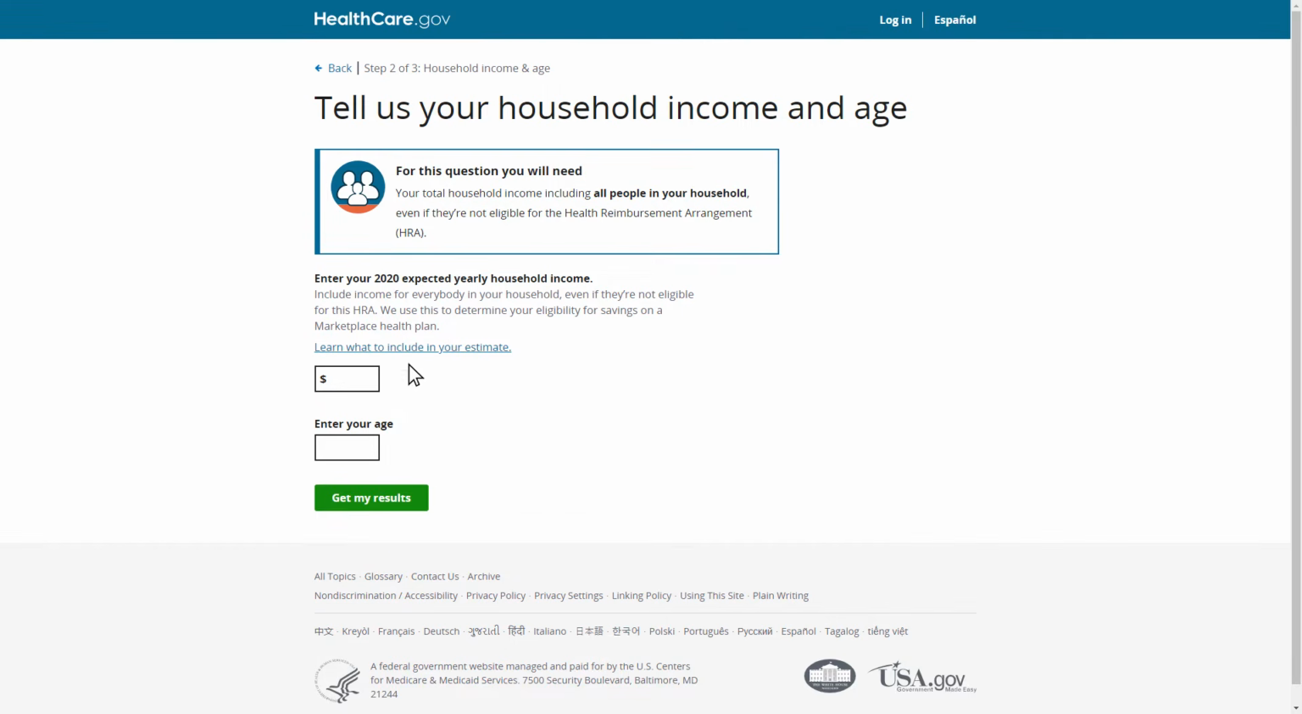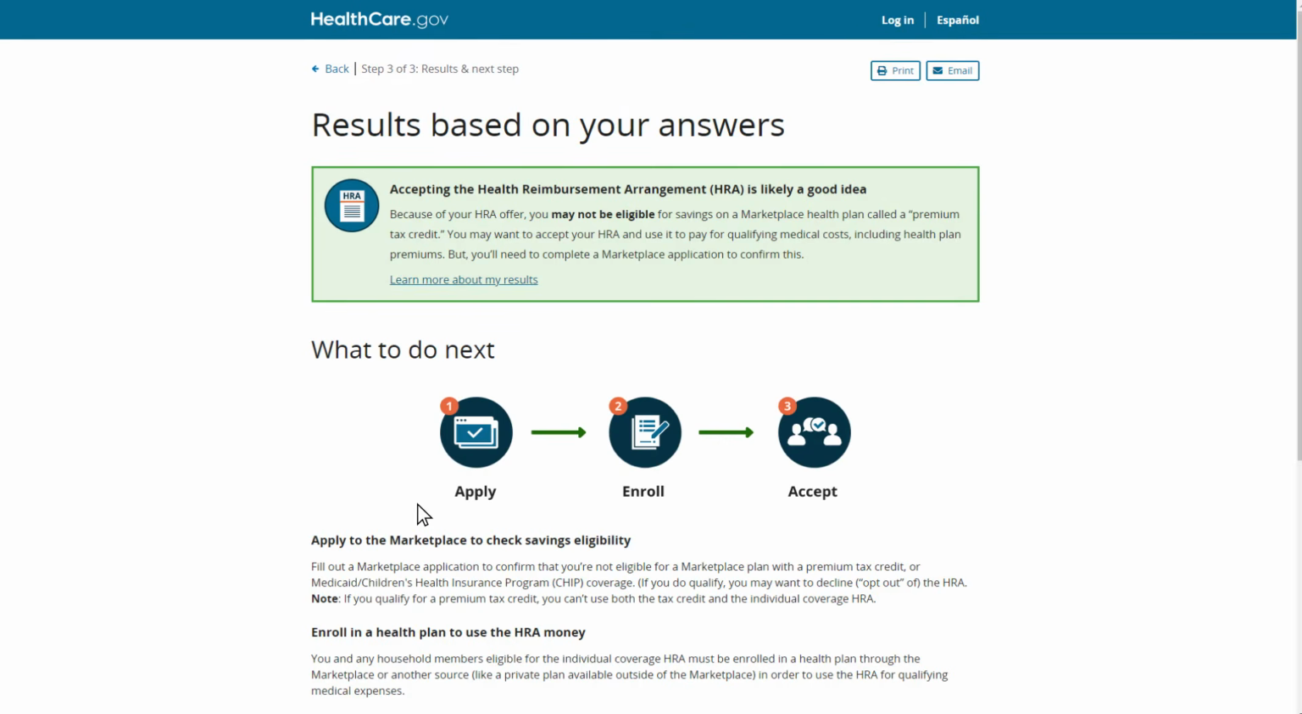Tom enters his estimated yearly income of $52,000 and 30 as his age. He then selects Get My Results to continue to Step 3 of the tool. In Step 3, the tool gives Tom his results based on the information he entered about his household situation and HRA offer. He learns that accepting his HRA offer is likely a good idea.